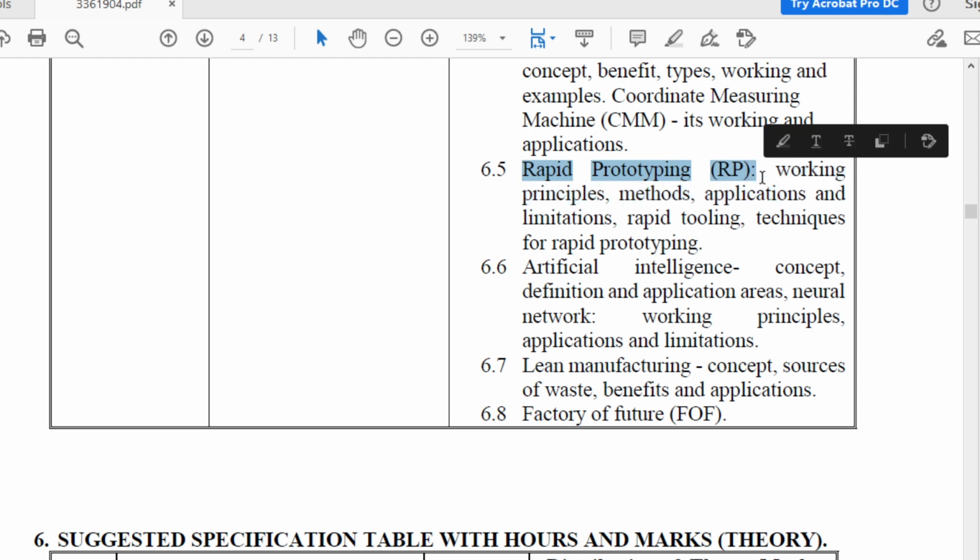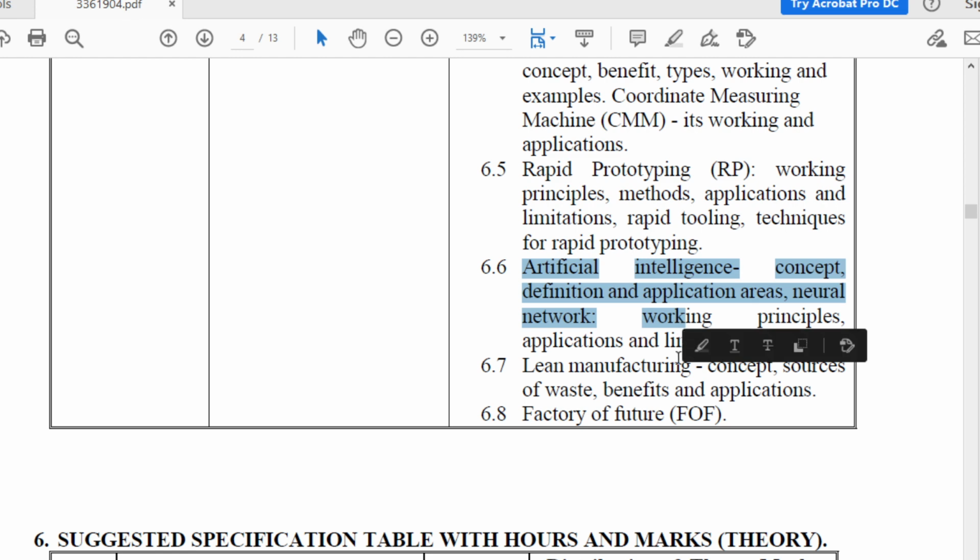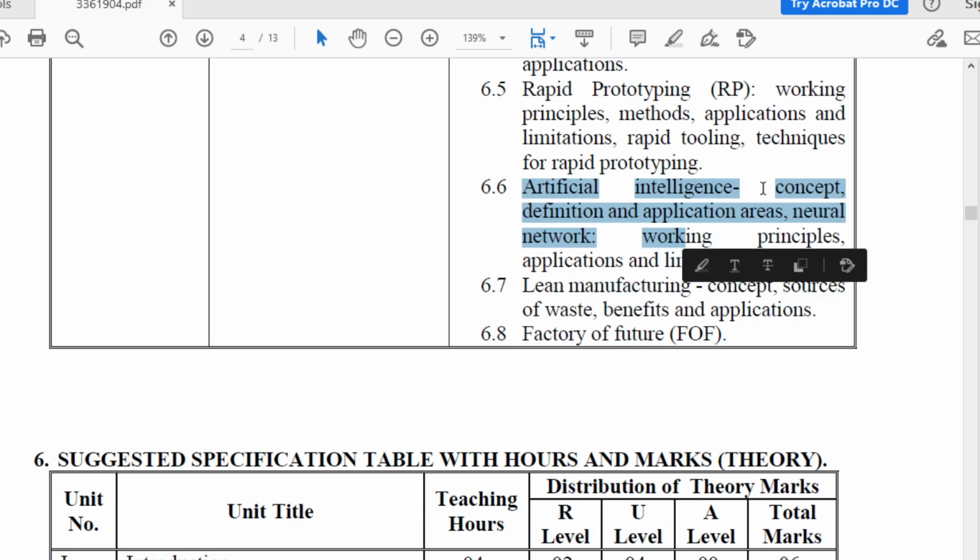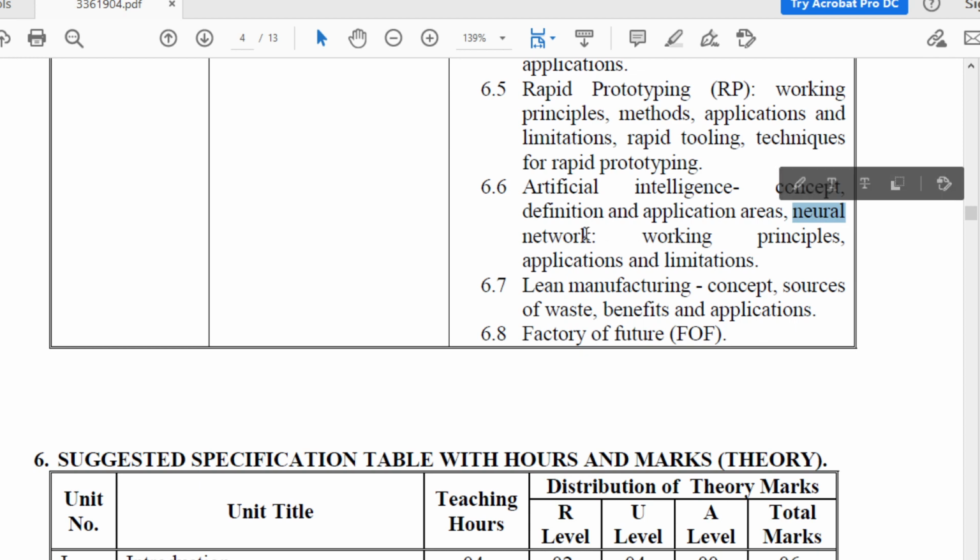In rapid prototyping, working principles, methods, applications and limitations, rapid tooling. Then after, techniques for rapid prototyping. Then next topic is artificial intelligence, in which concept, definition and application areas, neural network. In neural network, working, principle, application and limitation.